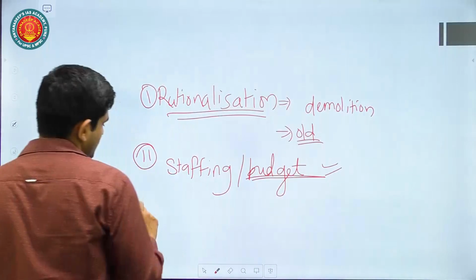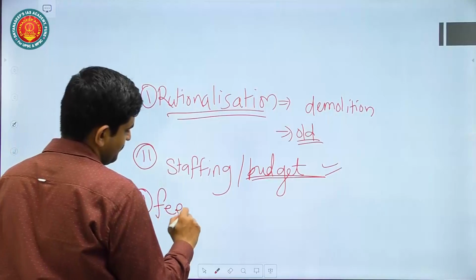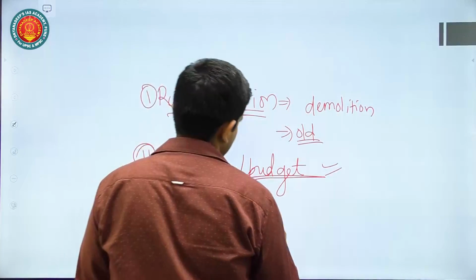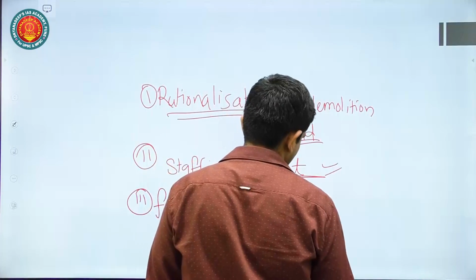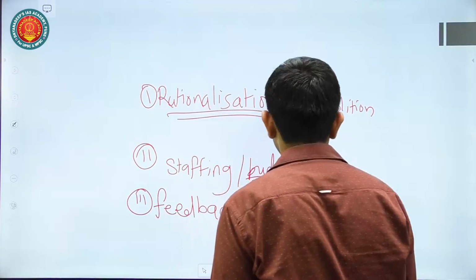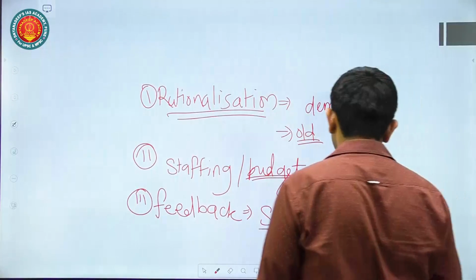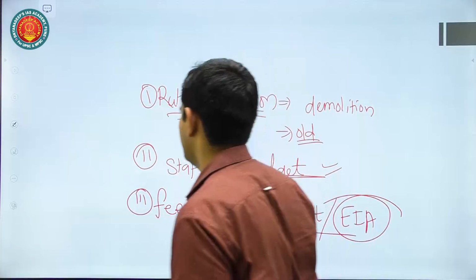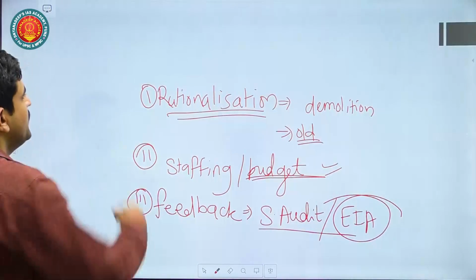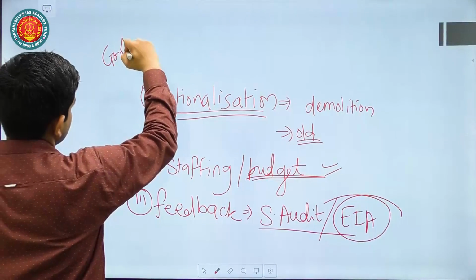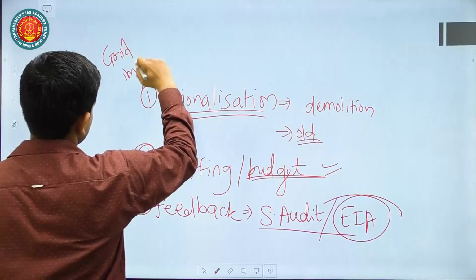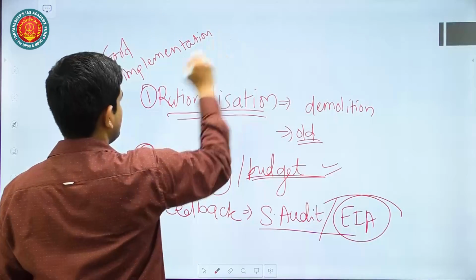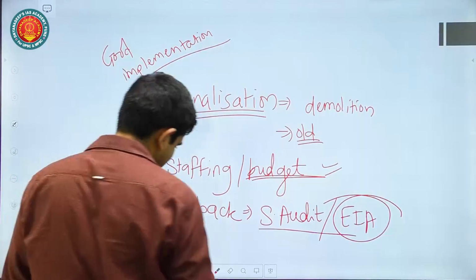Lastly, you have to mention a feedback mechanism, maybe through social audit or maybe through any other means, for example environmental impact assessment, etc. This is very important to have good implementation. So this you can suggest as a way forward.